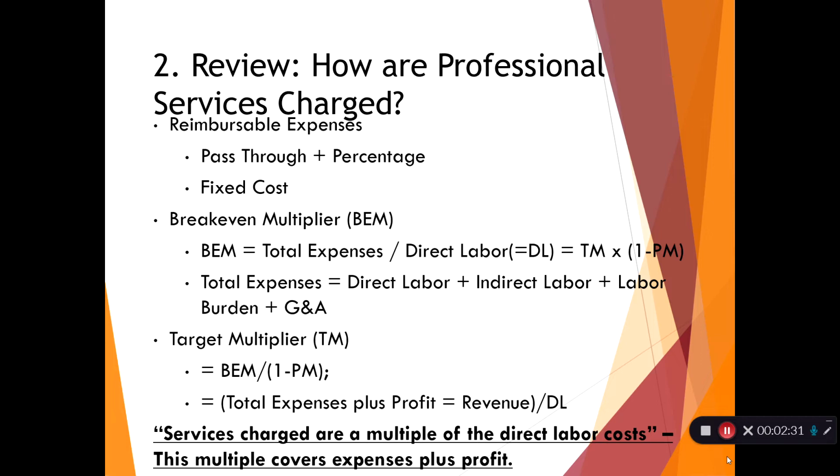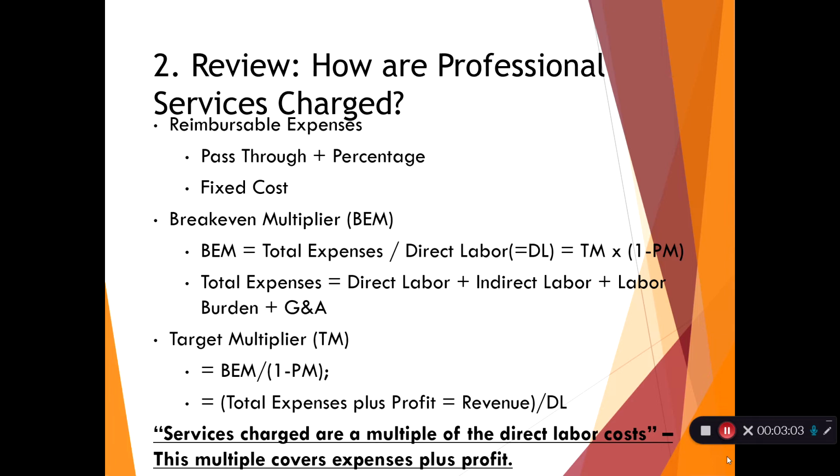And this is where we get into terms like the break-even multiplier, which just basically means what is it with no profit in it? And there's a formula for that. It's just the total expenses divided by the direct labor that an organization has. And you divide the 2 and you come up with break-even multiplier. Remember that total expenses is everything that a company experiences: direct labor, indirect labor, labor burden, and G&A. And we'll talk more about what that is later in this lecture.